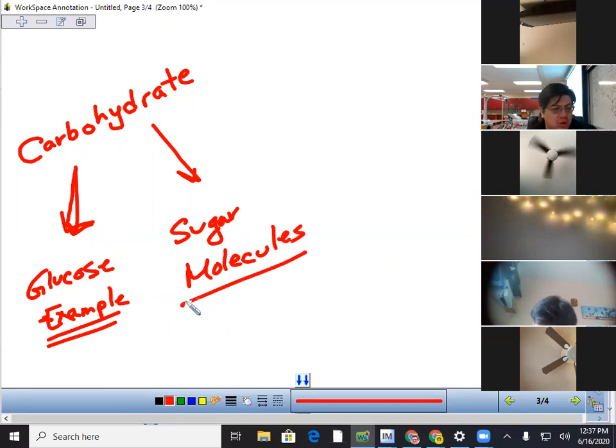Adam, like all molecules, okay, these are called sugar molecules. Like all molecules, what are carbohydrates made of then? If they're molecules, what are they made out of? Amino acids. No. Did you do your work, Adam?